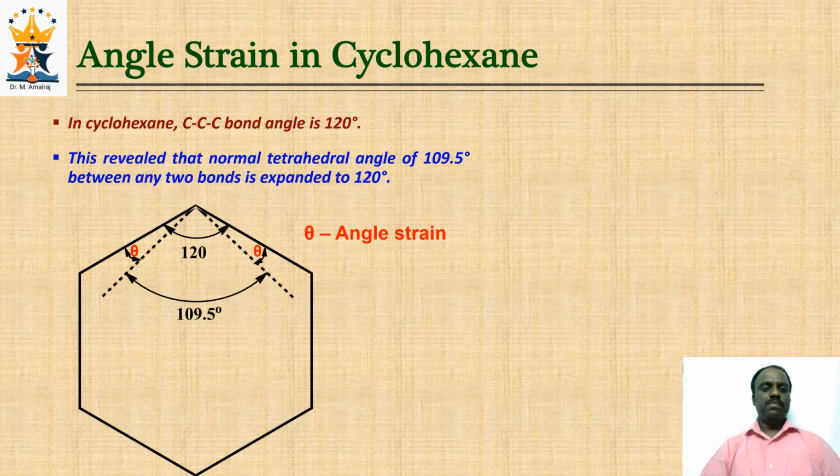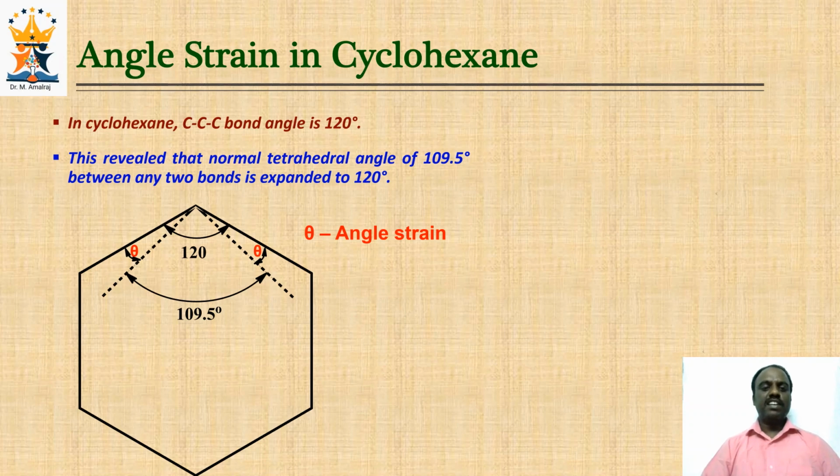Look at the diagram. See, in cyclohexane, the 6 carbon atoms define the corners of a regular hexagon, and in a regular hexagon the internal bond angle is 120 degrees, which is higher than the typical tetrahedral bond angle of 109.5 degrees.